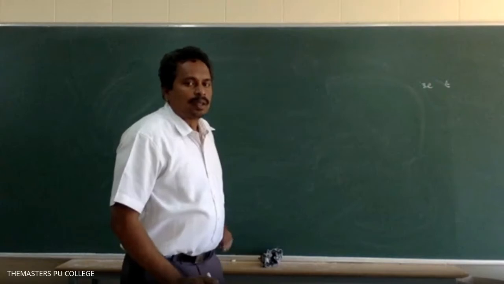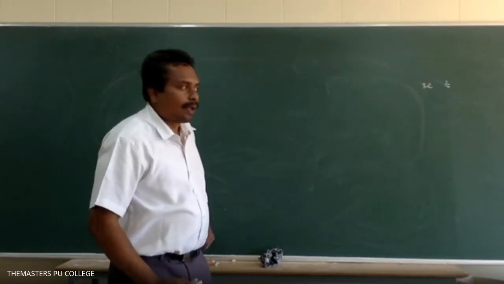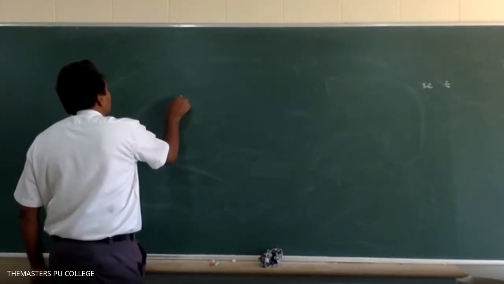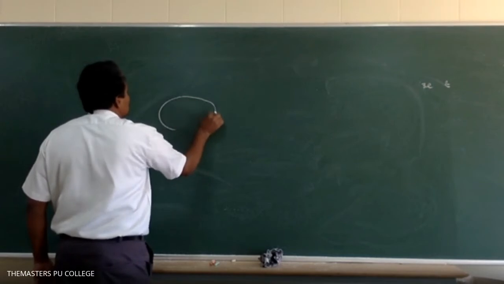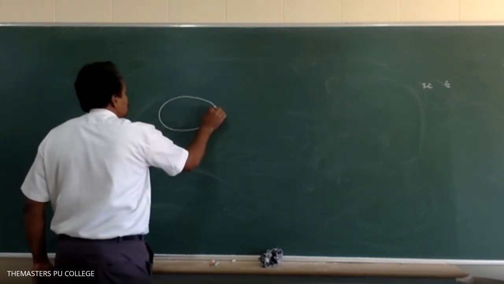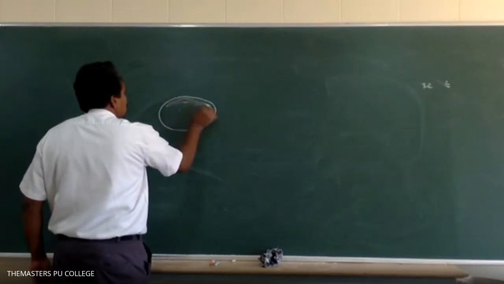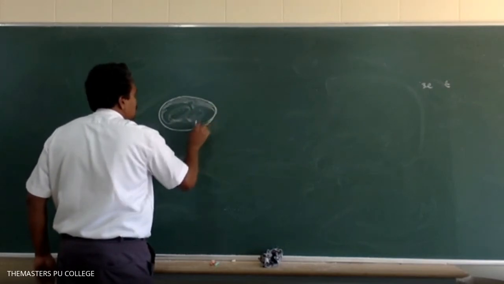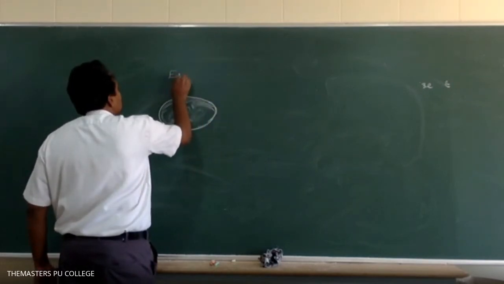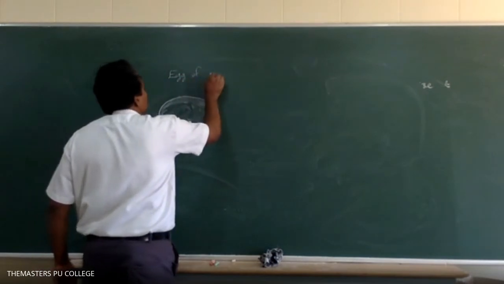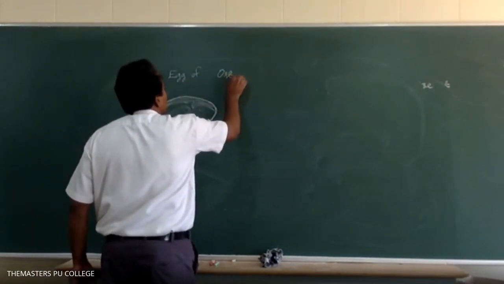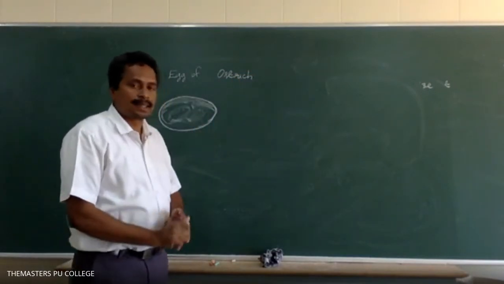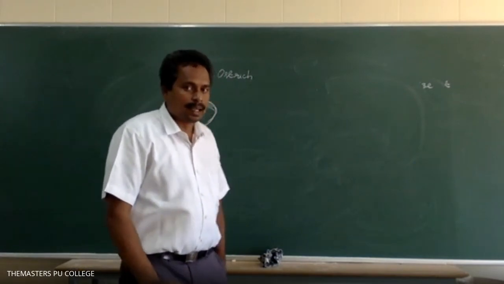Okay. So the largest isolated cell is an egg of ostrich. So which is the largest isolated single cell?